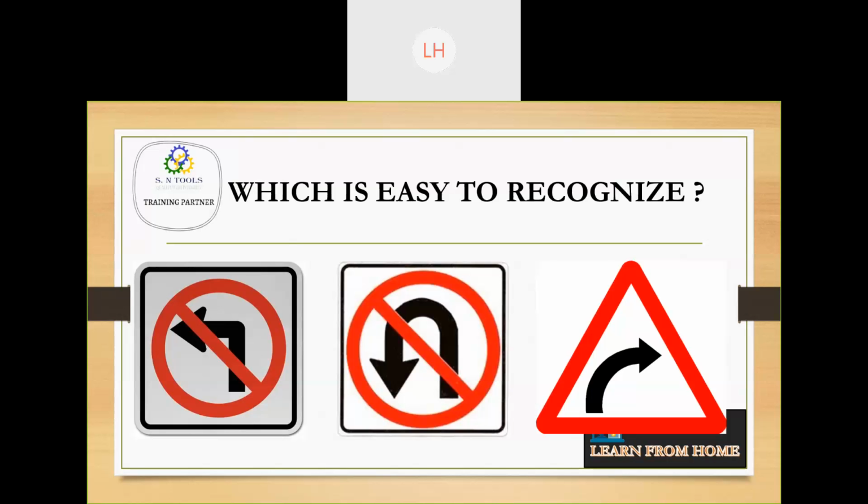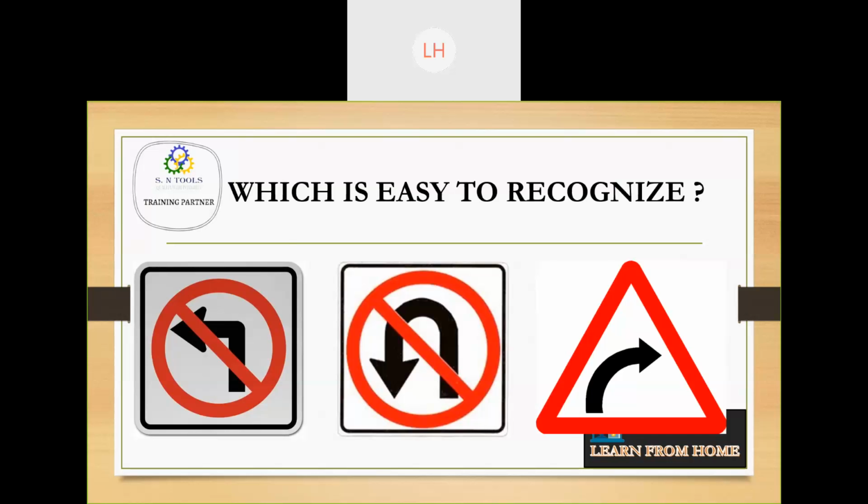Yes, Nityananda, I agree with you. See, what happens is, symbols are easy to recognize. Yes, Arun, I agree. Rudresh, yes. If known about signal signs, it is easy. Yes, the symbols are understandable. Yes, true. See, you can see that the symbols are very easy to recognize. It is very easy to understand as well.